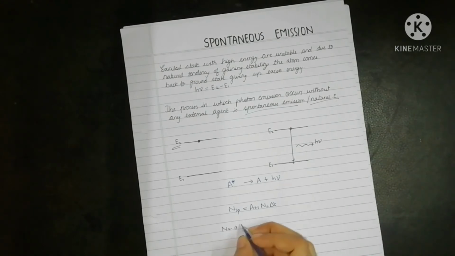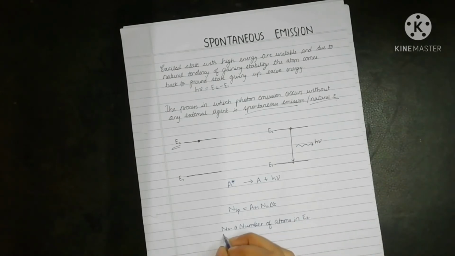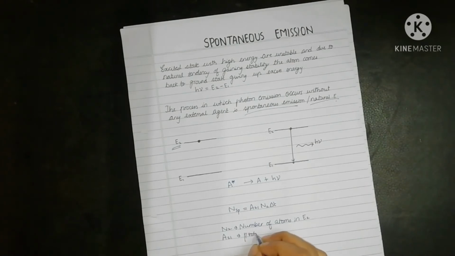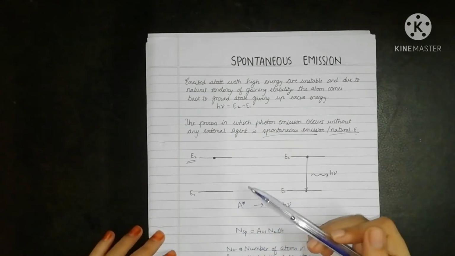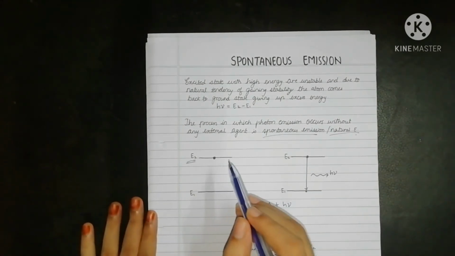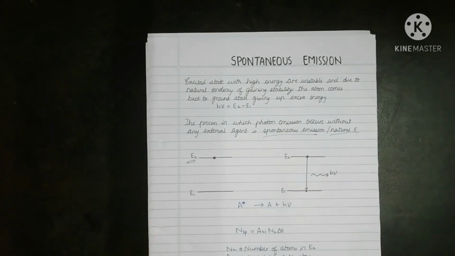Here N2 is the number of atoms in state E2, that is the number of atoms in the excited state. And A21 is the probability of spontaneous emission to occur. So with the diagram itself, it is clear that the atom was initially in the excited state. It is coming to the ground state by giving out energy h nu. So this is spontaneous emission.